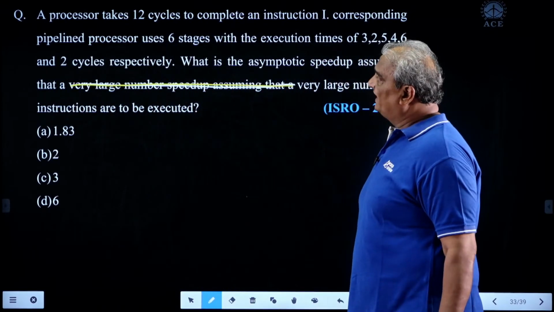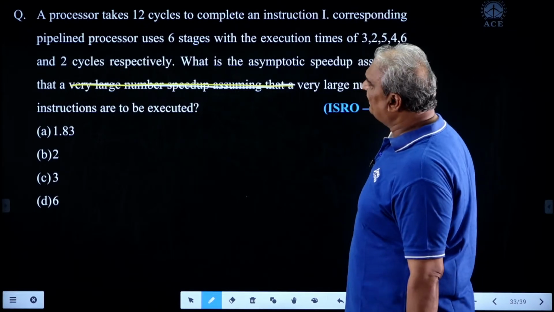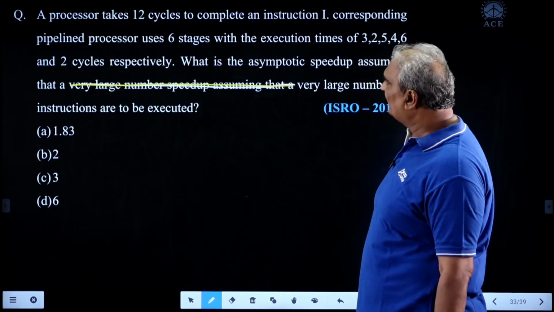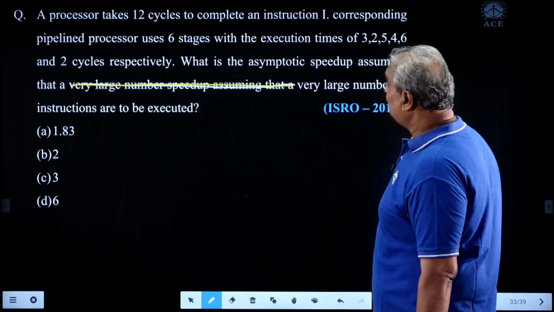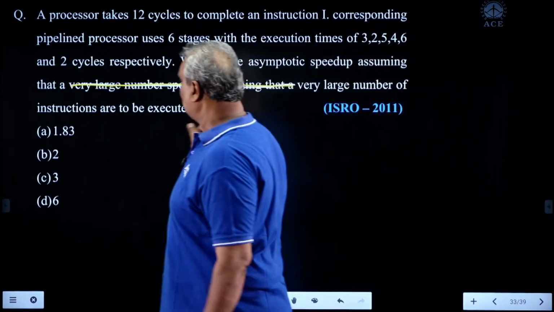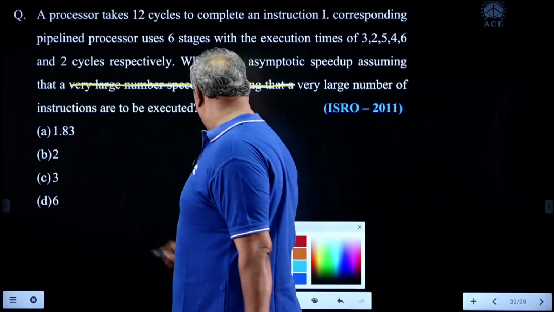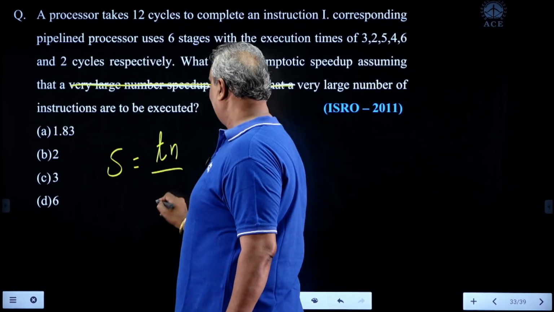Look here. Once again, a processor takes 12 cycles to complete an instruction I. The corresponding pipeline processor uses 6 stages with the execution times of 3, 2, 5, 4, 6 and 2 cycles respectively. What is the speed up assuming that a very large number of instructions are to be executed? In this, the speed up expression is nothing but non-pipeline time by pipeline time.